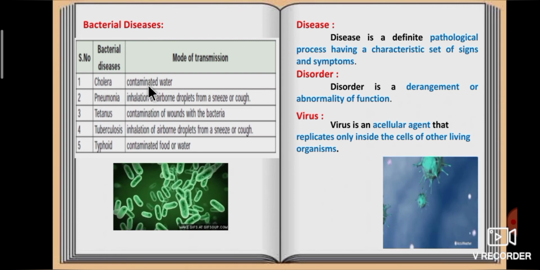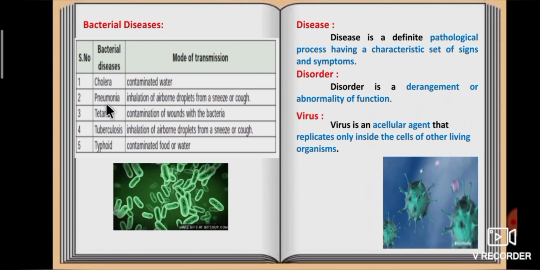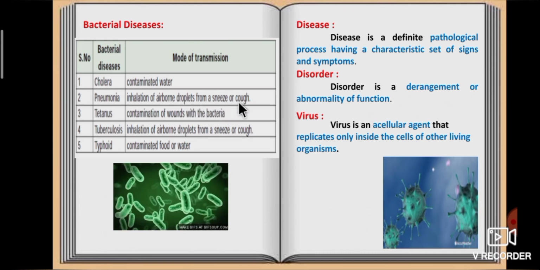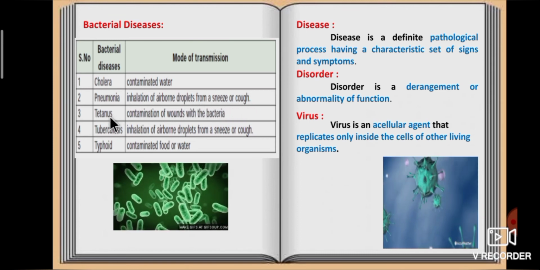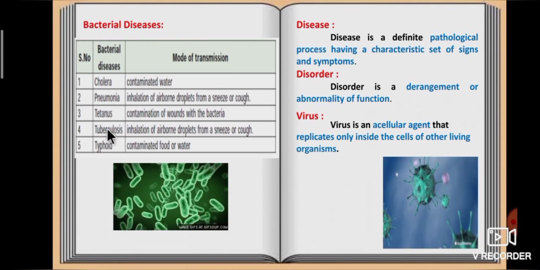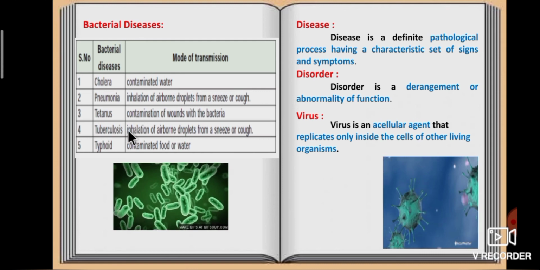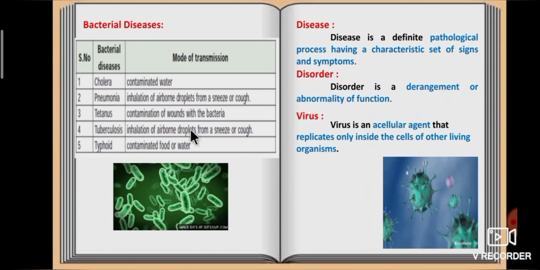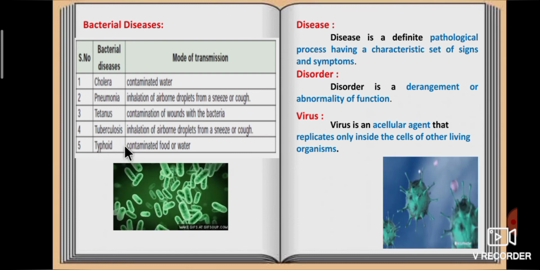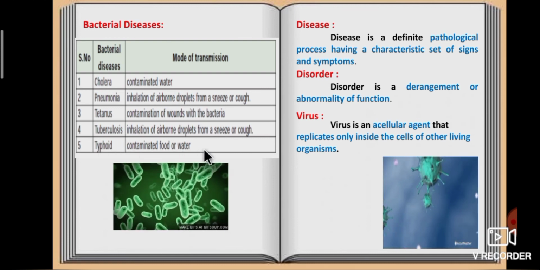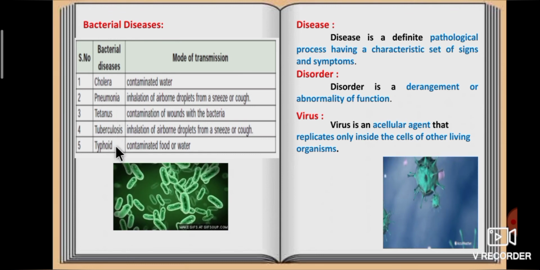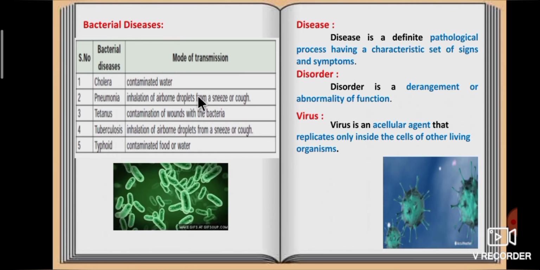Cholera is transmitted by contaminated water. Pneumonia is transmitted by inhalation of airborne droplets from a sneeze or cough. Tetanus is transmitted by contamination of wounds with the bacteria. Tuberculosis, that is TB, is transmitted by inhalation of airborne droplets from a sneeze or cough. Typhoid is transmitted by contaminated food or water. So cholera, pneumonia, tetanus, tuberculosis and typhoid are bacterial diseases.